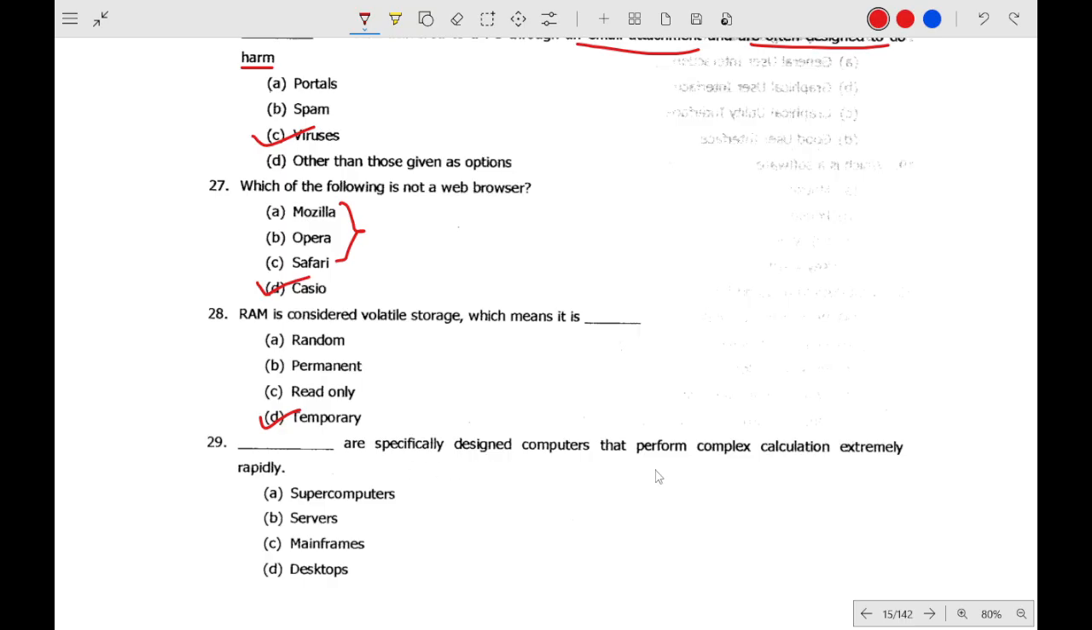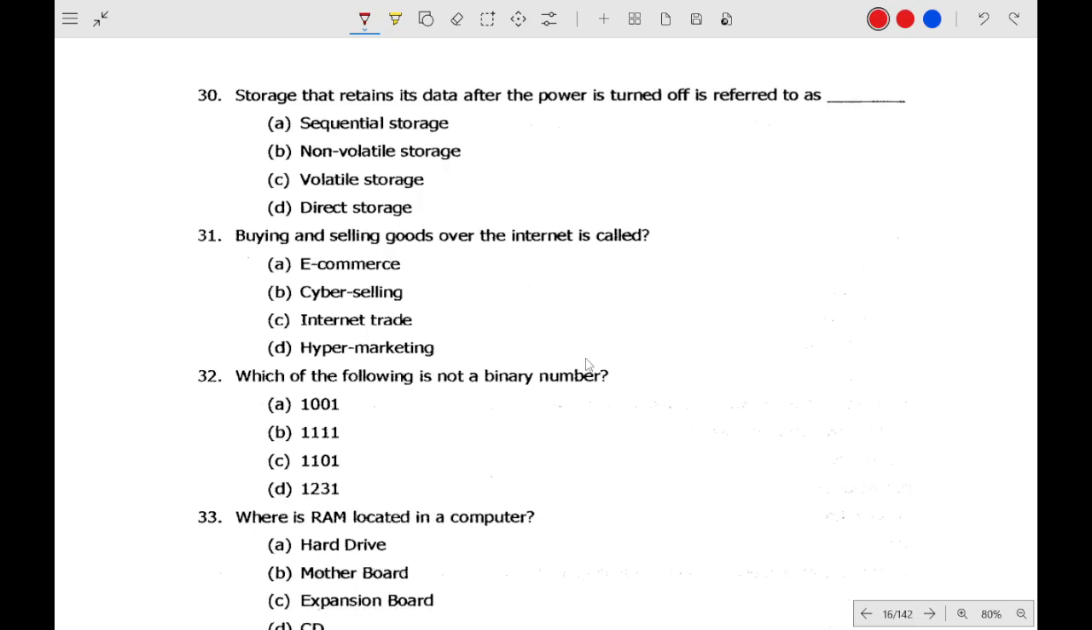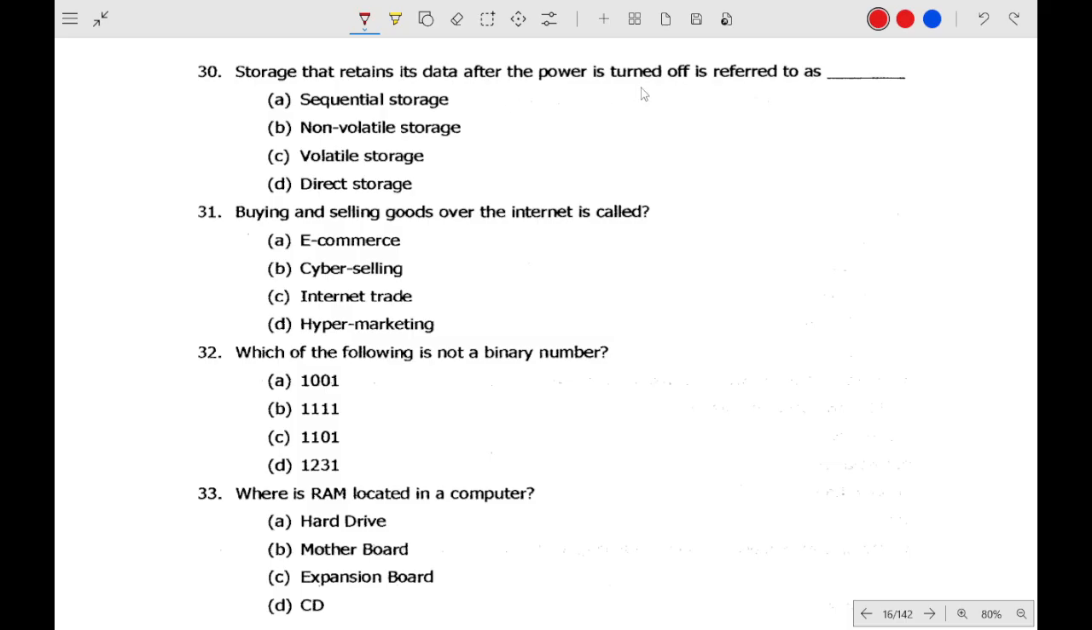Dash are specifically designed computers to perform complex calculations, so these are supercomputers. Storage that retains power after shutdown is just the opposite of volatile, which is non-volatile. Buying and selling of goods over the internet, e-commerce. Which of the following is the binary number? Binary number is the number understood by the computer only, which consists of only two digits, 0 and 1. So this will be the correct option, 1 0 1 1.